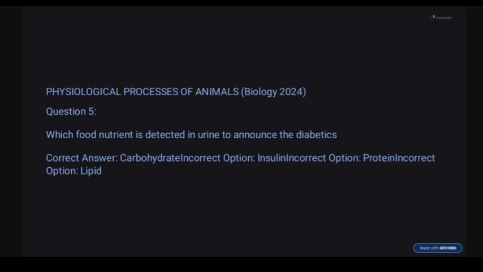So question 5. Which food nutrient is detected in urine? Diabetes is a disease condition in which there is too much blood sugar, too much glucose, which is a monomer of carbohydrate, in the blood. So when they do a urine analysis test for diabetes, they will detect sugar. From the options here: carbohydrate, insulin, protein, lipid, which represents sugar? The answer is carbohydrate.